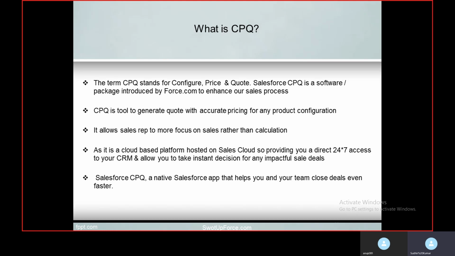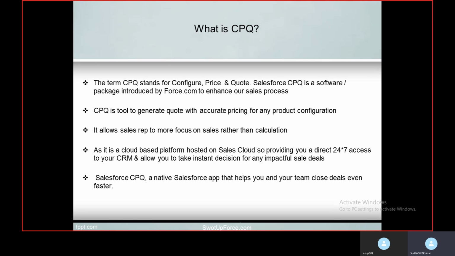It allows the sales rep to focus more on sales rather than calculation. If you are not using any tool in your sales process, sales reps spend a lot of time just making calculations and generating quotes manually. CPQ helps us reduce that time.